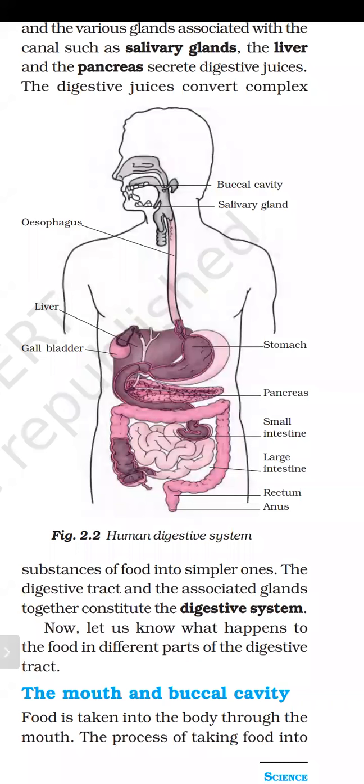You will simply define this: alimentary canal and its associated glands. The alimentary canal basically has the buccal cavity, esophagus, stomach, small intestine, large intestine, and anus, and its associated glands. What are those associated glands? Salivary gland, liver, and pancreas. They together form the digestive system.